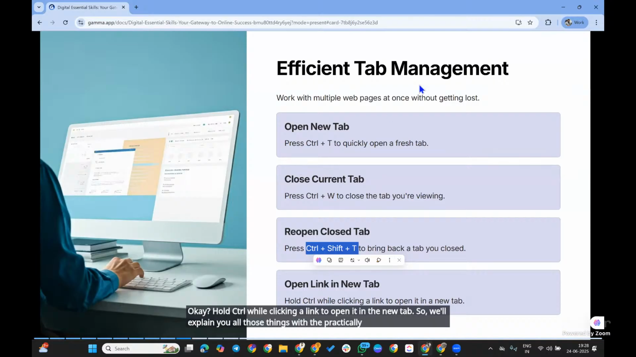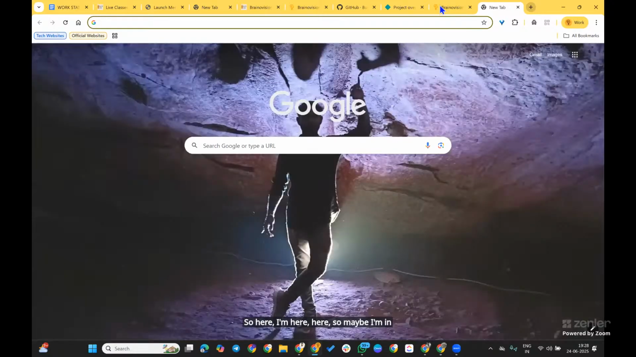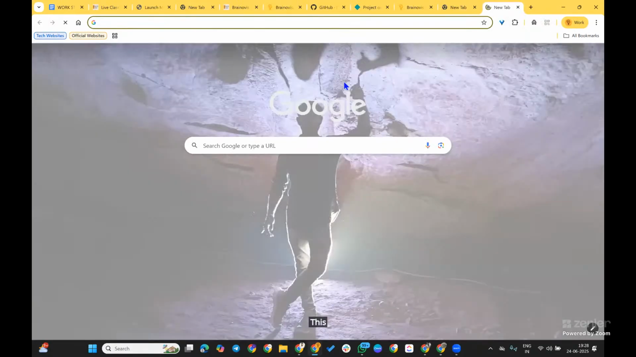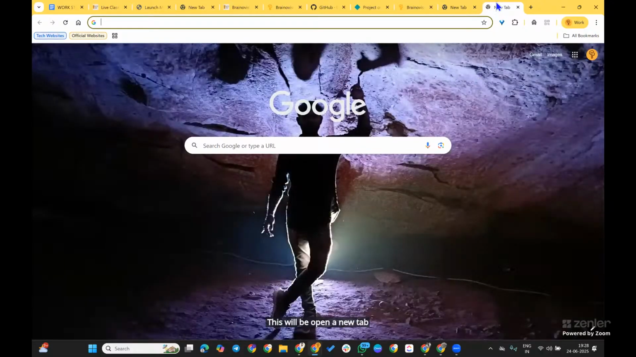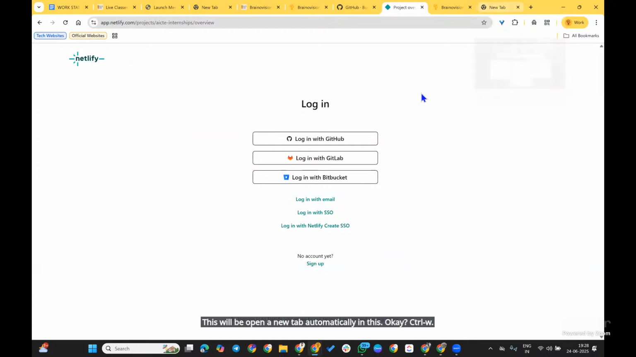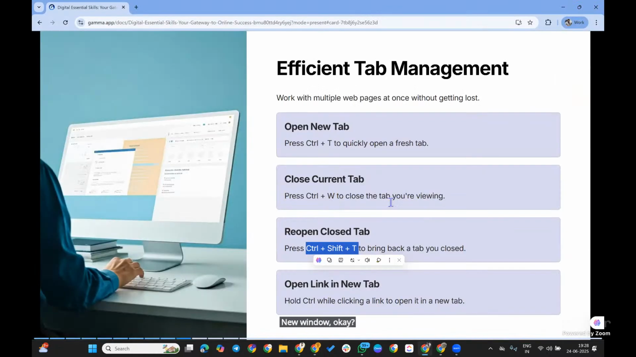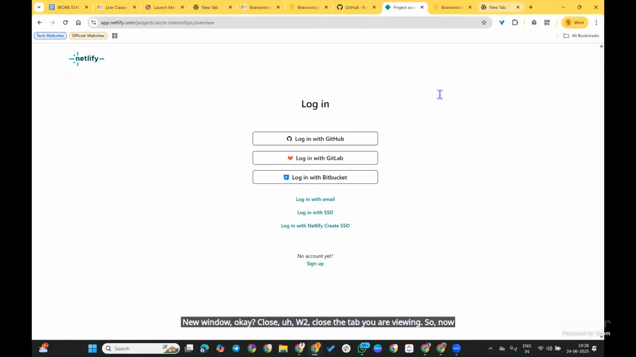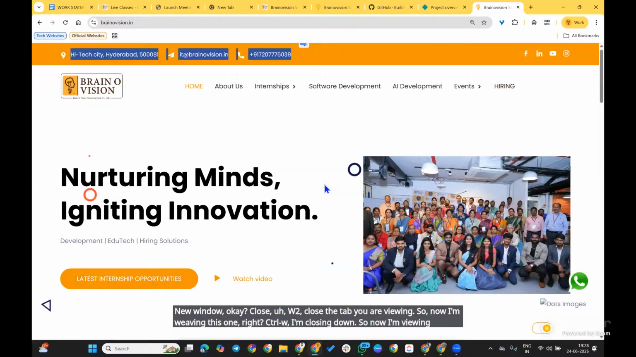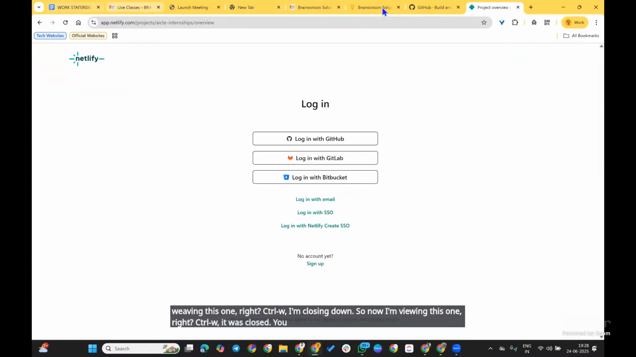Open the new tab. So maybe I'm on a website. I need to press Control T. This will open a new tab automatically. Control W closes the tab you are viewing. So now I'm viewing this one, right? Control W, I'm closing that. Now I'm viewing this one. Control W, it was closed. You can see that our tabs are getting closed. If I click Control T,